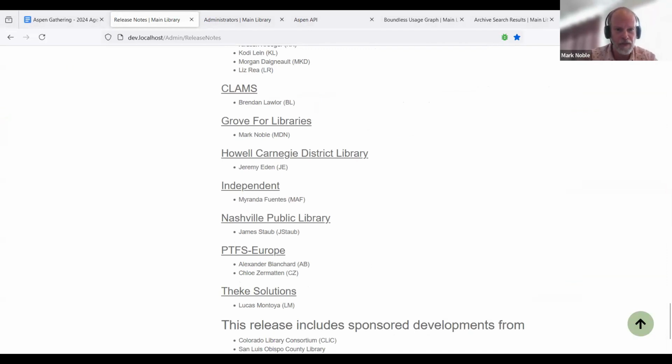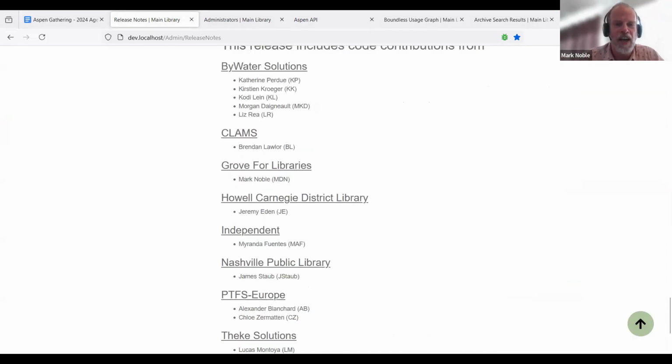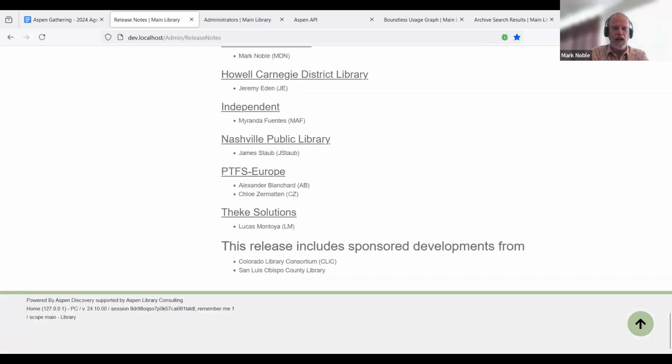That's everybody on one page. We're going to have to reduce font size here soon to get them all on one page. Also, sponsored development from Colorado Library Consortium and San Luis Obispo County Library. So thank those libraries for contributing their development.